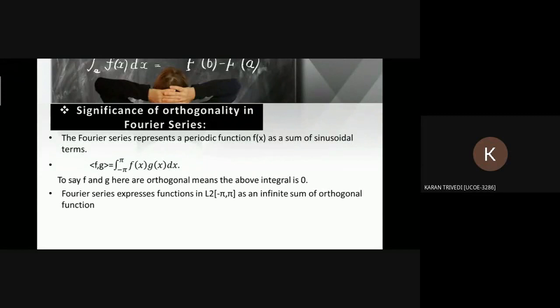Until now, we have been taught about orthogonality in vectors. We know that when the dot product of two vectors is 0, that means they are orthogonal. Now, the orthogonality that we study in Fourier series is of a different type. Here, we treat the functions much like vectors. Now, if we treat functions like vectors, perhaps we can also do some geometric operations and define an equivalent concept of a dot product.